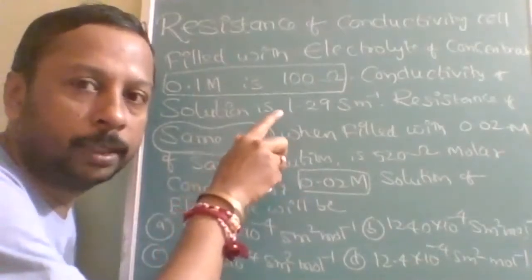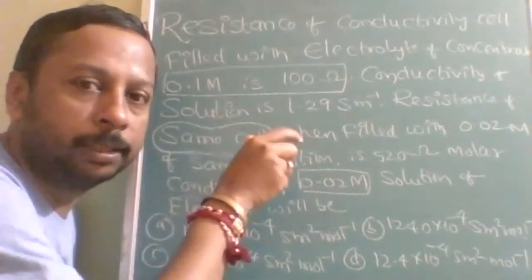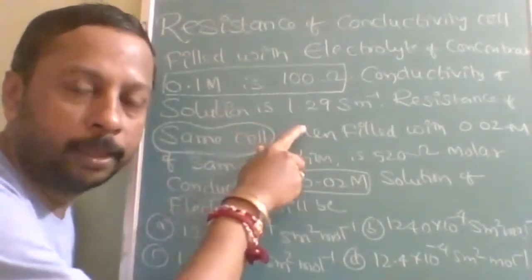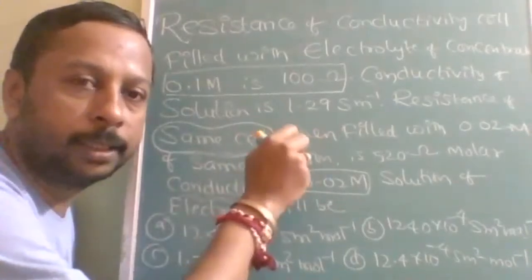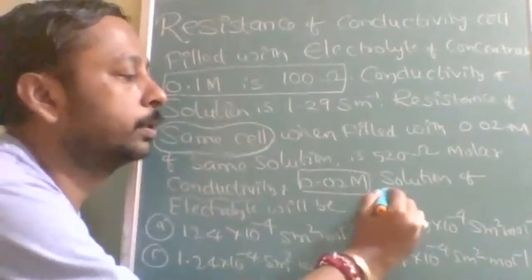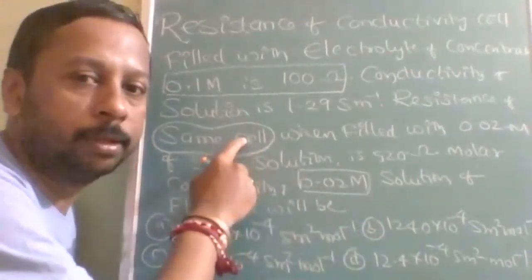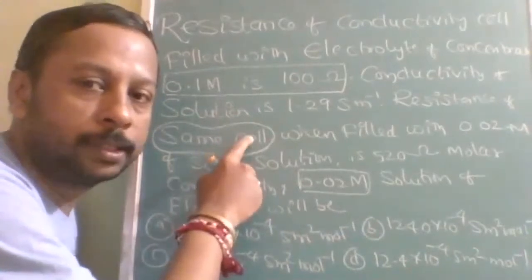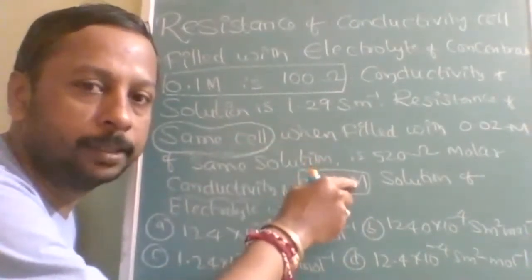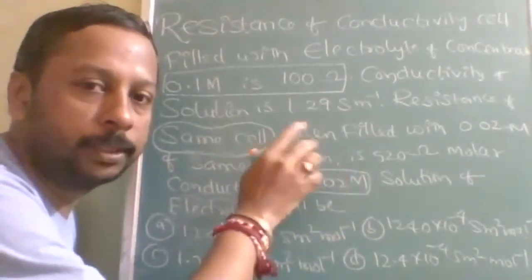So once you know the conductivity, its reciprocal will be resistivity. So from 1.29, resistivity, and resistance, what will you get? The cell constant. Use that cell constant to get the conductivity of this cell. Is this understood? So the same thing you have to do, just opposite.